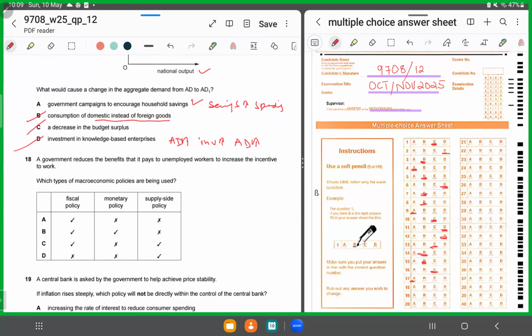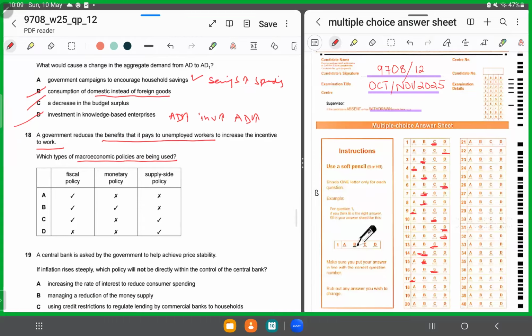Moving forward, MCQ 18. It says a government reduces the benefits that it pays to the unemployed to increase the incentive to work. So it reduces the unemployment benefits because it wants more people to be a part of the labor force. Now they're asking which macroeconomic policies are being implemented if the government decides to reduce the amount of unemployment benefits. Remember, when we are talking about government spending, we are talking about fiscal policy. So the government is changing its fiscal policy.